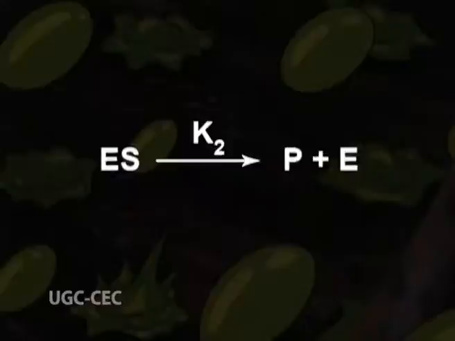The ES complex then breaks down in a slower second step to give the free enzyme and the reaction product P. ES gives P plus E. The reaction is governed by the k2 constant. The formation of the ES complex is an intermediate step in enzyme catalysis and has been proven experimentally by spectrophotometric methods, equilibrium dialysis and light scattering.